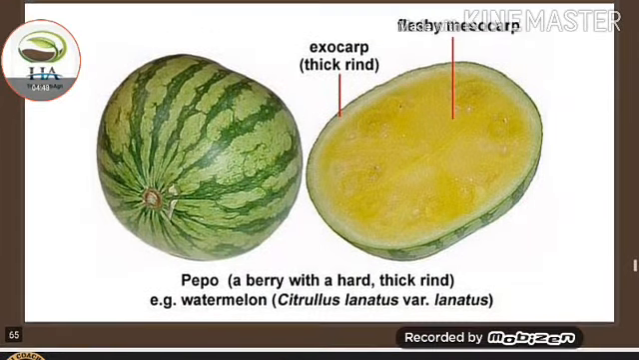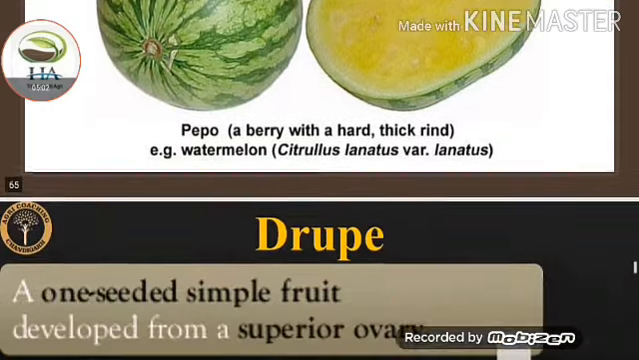This one is an example of pepo, a berry with a hard thick rind. This one is watermelon, Citrullus lanatus, variety lanatus. You can see the exocarp with thick rind and fleshy mesocarp.